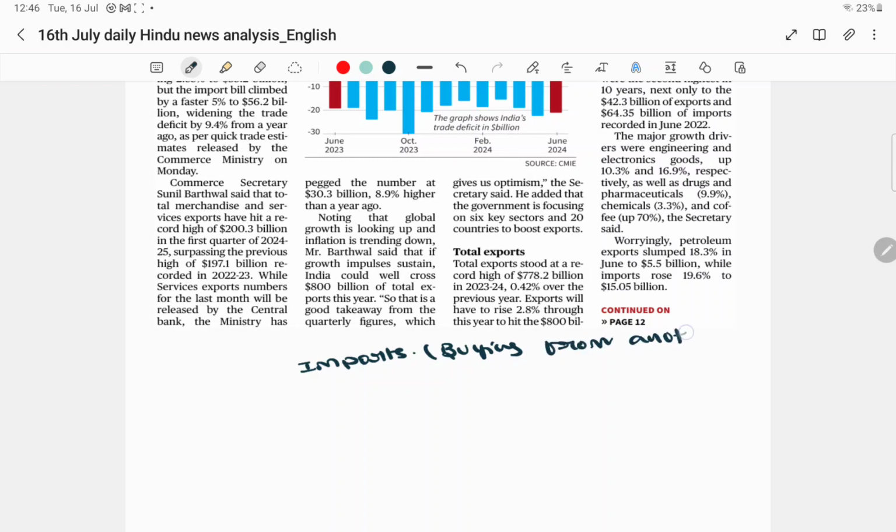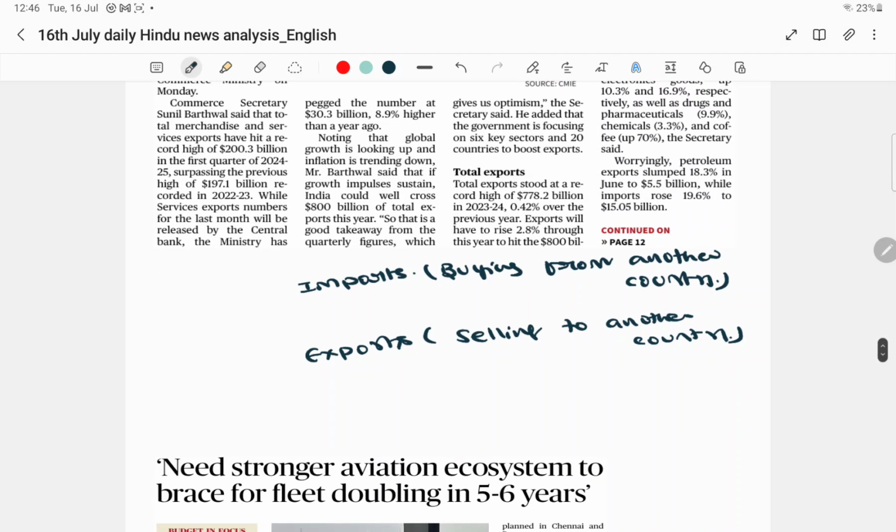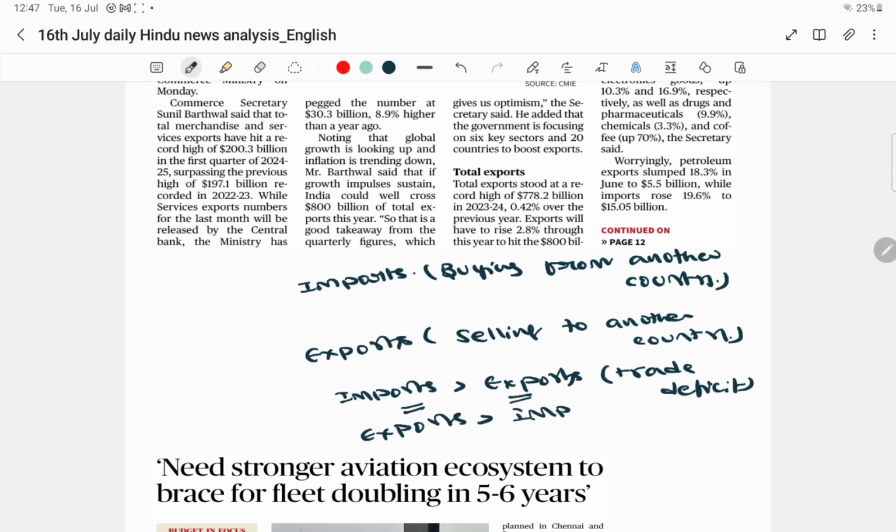When we buy from another country, those are imports. Then we have exports. Exports means we are selling to another country. So this everybody knows. Now, if imports are more than exports, that means we are buying more than we are selling, then it leads to a trade deficit. Similarly, if exports are more than imports, then it is a trade surplus.